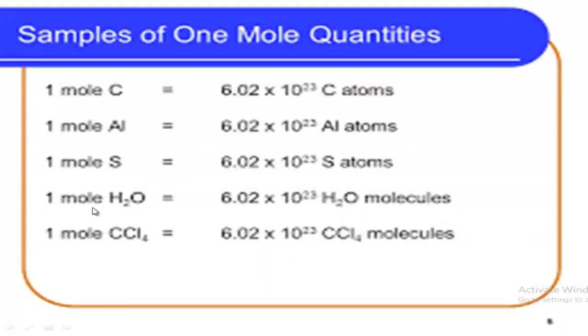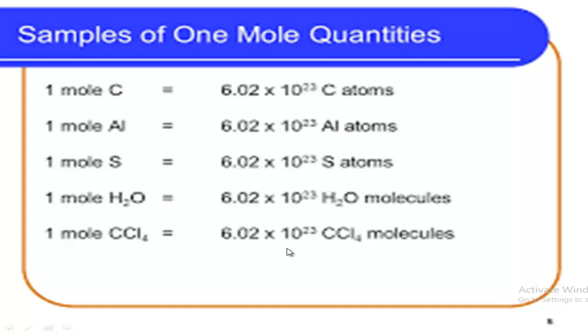For example, 1 mole of carbon atoms contains 6.02 into 10 to the power 23 carbon atoms. 1 mole of sulfur atoms also contains the same number of sulfur atoms. 1 mole of water, this is a compound molecule, also contains 6.02 into 10 to the power 23 water molecules. So in each case the amount of that substance is fixed, and that is 6.02 into 10 to the power 23.